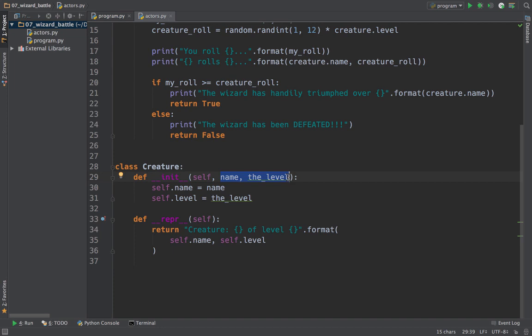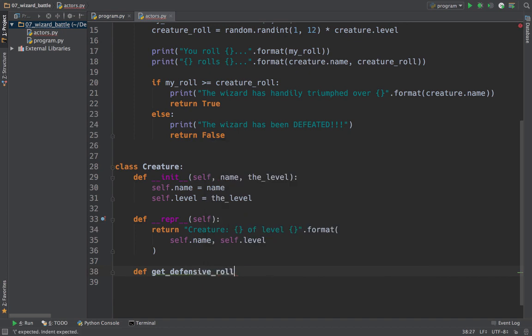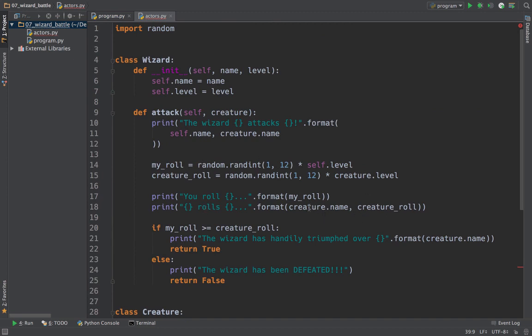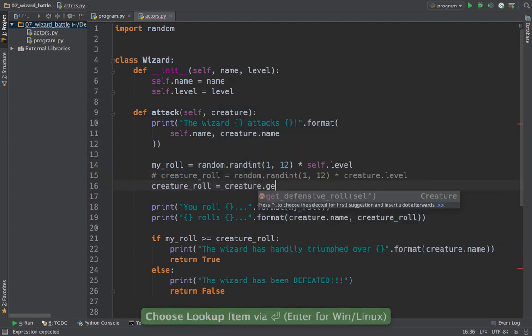Okay. So let's add one more feature that will give us a little flexibility to this creature class. And then we're going to look at how we create other classes based off of creature and use inheritance and polymorphism and that kind of thing. Let's add a method, say def, and we'll say get defensive roll or something like that. Now up here, we just had the creature do the roll directly, but rather than do this, let's comment this out. And let's go to the creature and say get defensive roll.